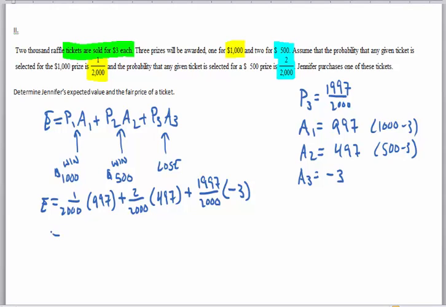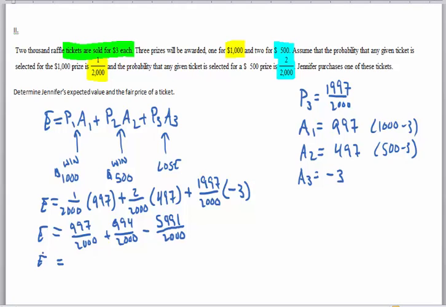Okay? So these calculations aren't as bad as they seem because they all have denominators of 2,000, right? So this is 997 out of 2,000 plus 994 out of 2,000 minus 5,991 out of 2,000.